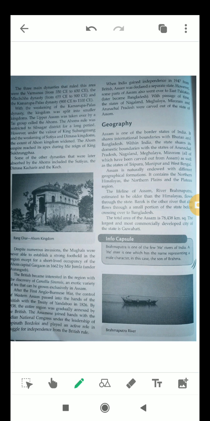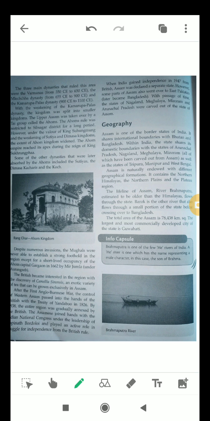Then see, the British became interested in this region with the discovery of Camellia sinensis. It is an exotic variety of tea that can be grown exclusively in Assam. It is grown only in Assam. So as you know, Assam is famous for its tea. After the first Anglo-Burmese war, the control of Western Assam passed into the hands of the British with the Treaty of Yandabu in 1826. By 1838, the entire region was gradually annexed by the British.